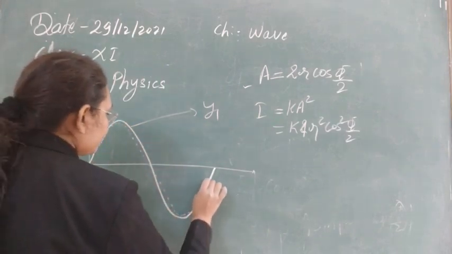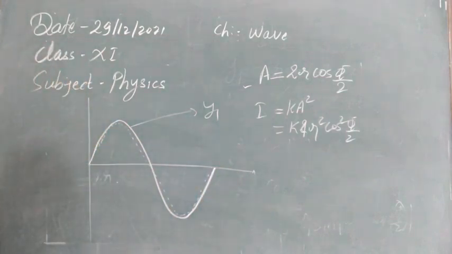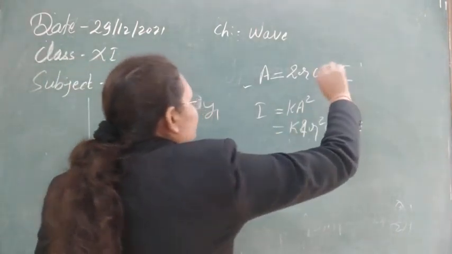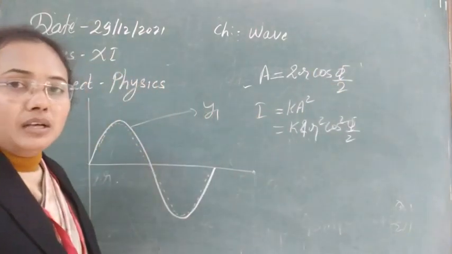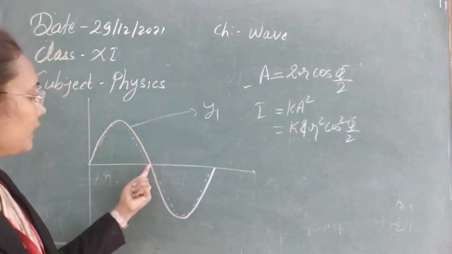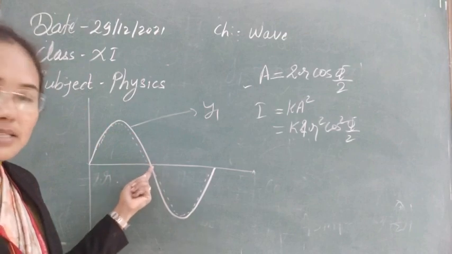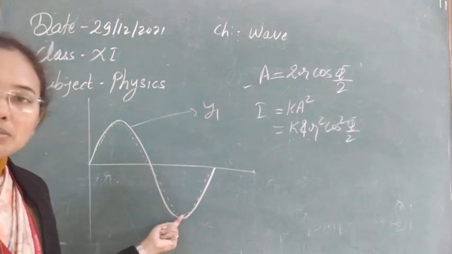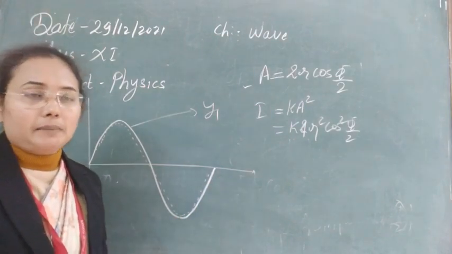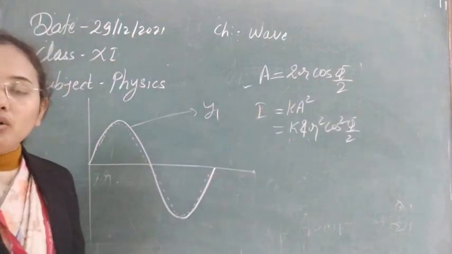This dotted line wave is now our second wave. So whenever they superimpose in such a manner, when phi means the phase between the two waves is the same, means they are having the same phase. You can see they are leaving the mean position at the same time, they are having maximum value of displacement at the same time. So that time their phase difference will obviously be 0.